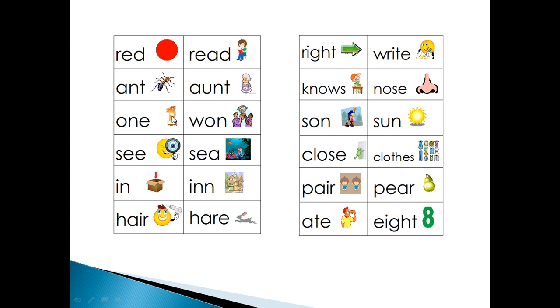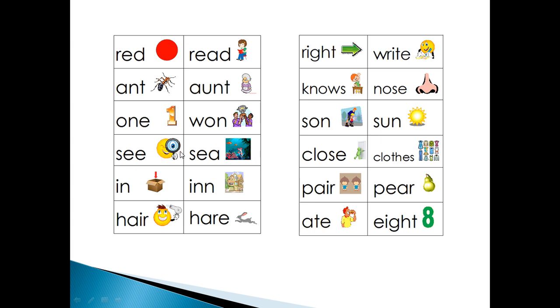Next, O-N-E. This is one. And then W-O-N. It is also pronounced one. Anybody won the match? Next one is see. S-E-E. What is the picture doing? It is watching. When somebody is calling you, you say, see me.